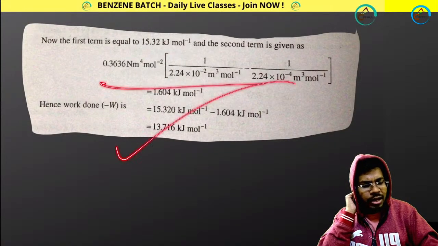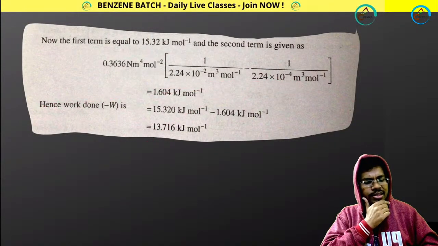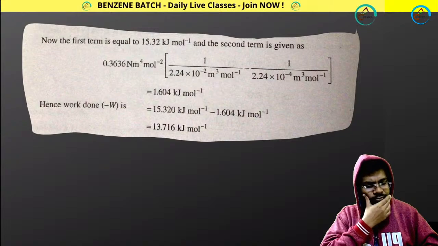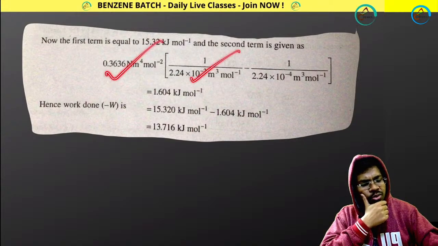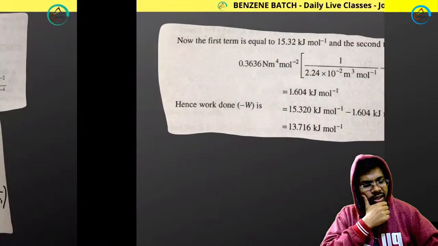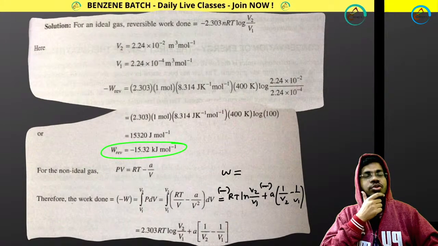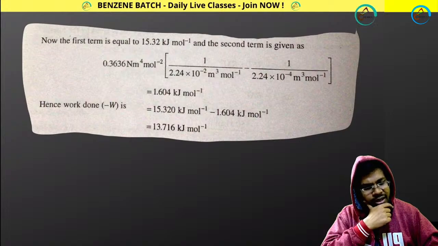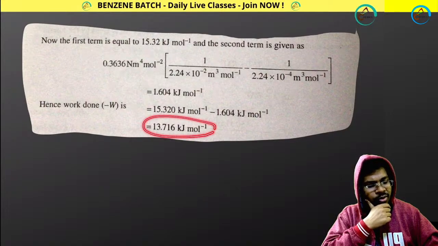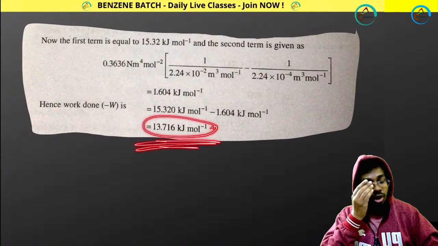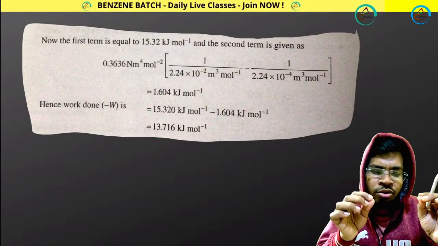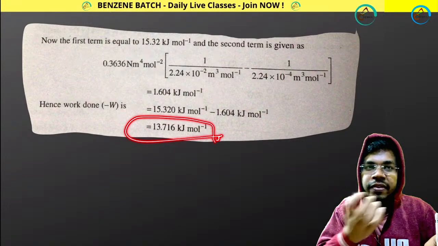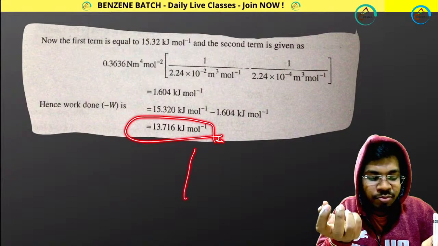If you put all those values, this value, this value, this value, you will be getting this finally. So do it as your homework. Your final answer will be 13.71 kilojoule per mole. Please do solve it. If you are not solving this at your home, I can't help you, please. My job is to make you understand. Your job is to practice.